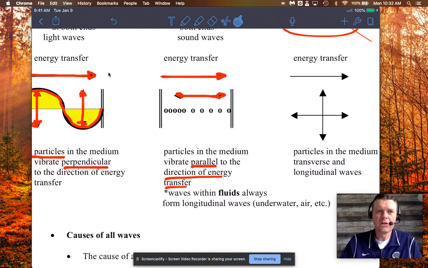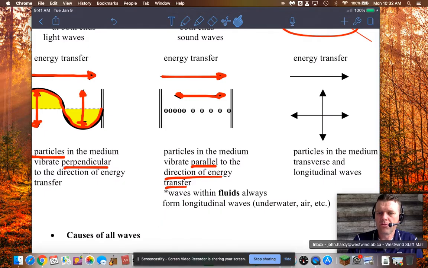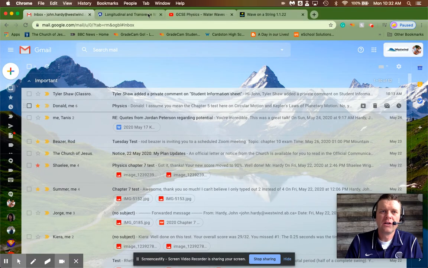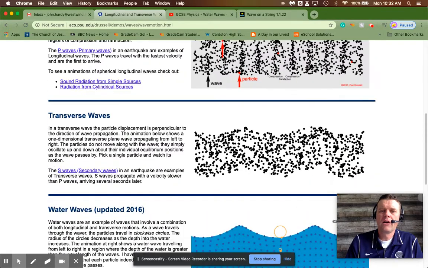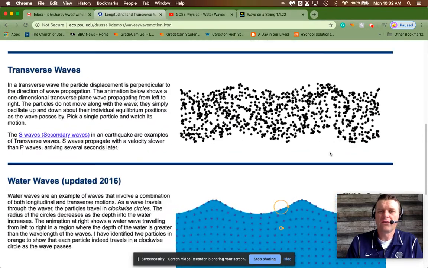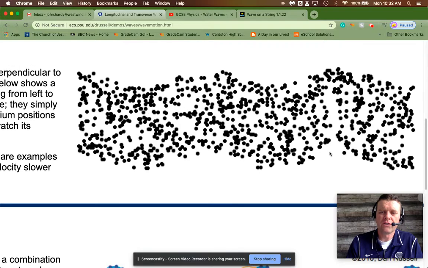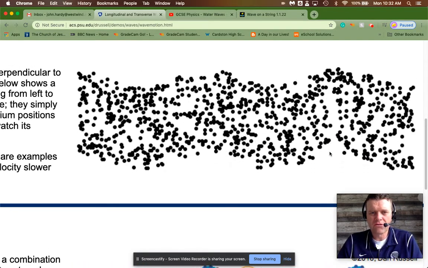I actually want to here, let me just pull this up so you can see the difference between the two. So here we looked at transverse waves. Let's look at this transverse wave first. Here, I just kind of blow it up. So you can see here in a transverse wave, and this is what we largely see in surface water waves.